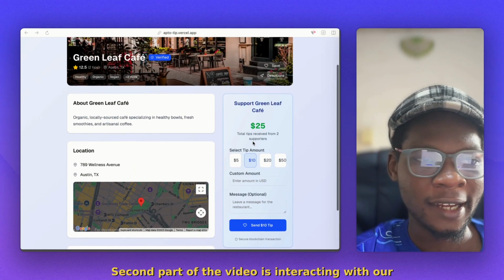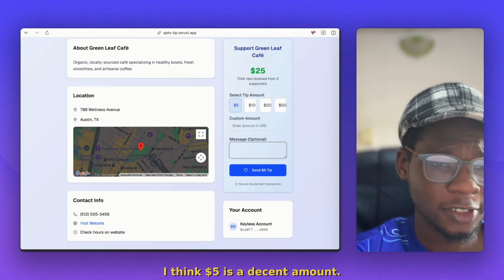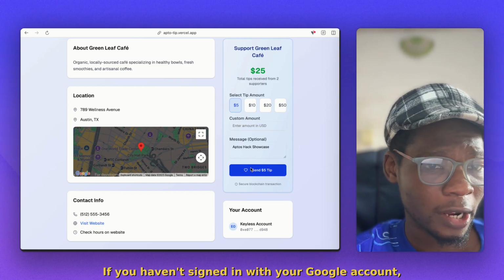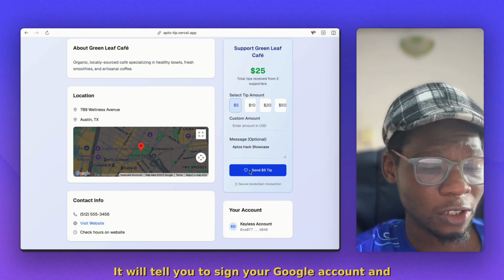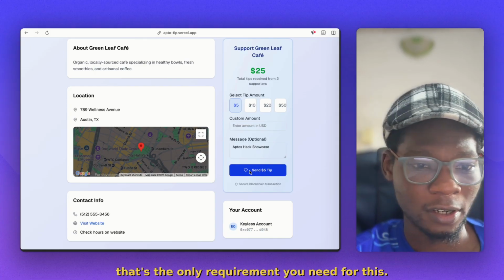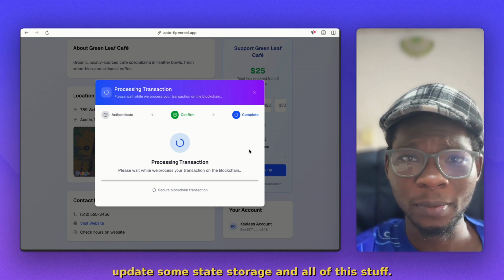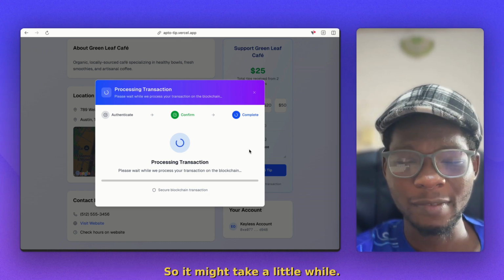Second part of the video is interacting with our smart contract and making payments. I think $5 is a decent amount. Let's say you haven't signed in with your Google account, this wouldn't show tip. It'll tell you to sign in with your Google account and do some authentication. That's the only requirement you need for this. Send money and confirm transaction. This is trying to interact with our smart contract, update some state storage and all of that, so it might take a little while.